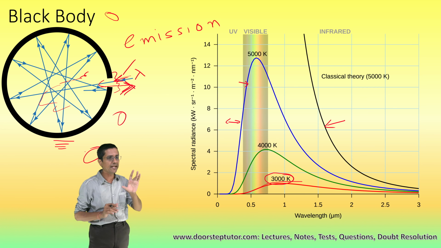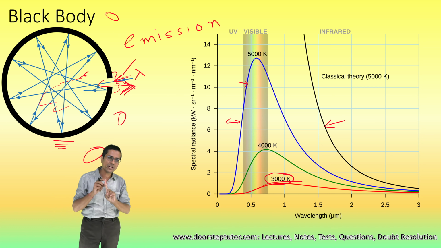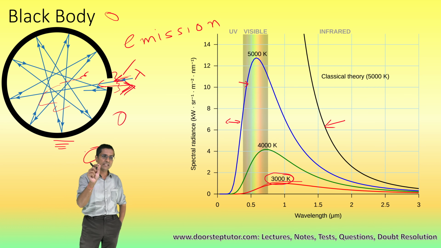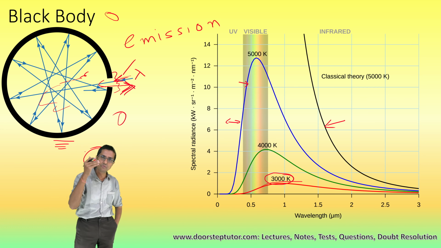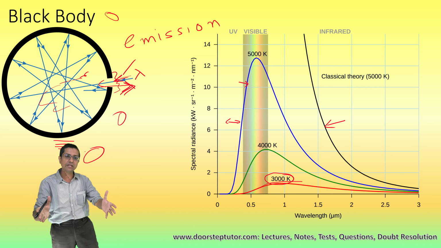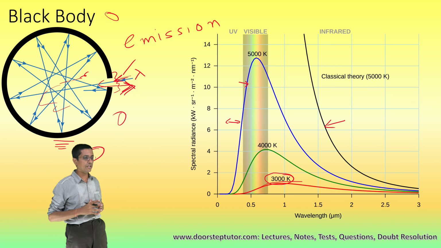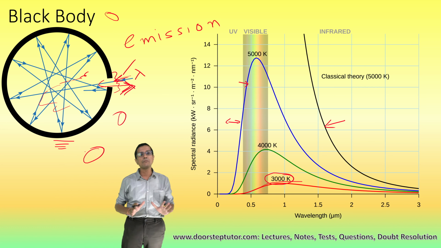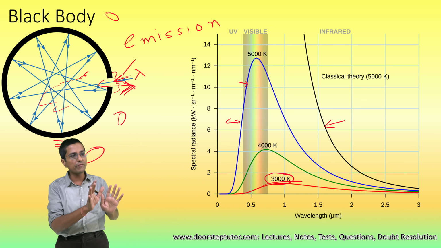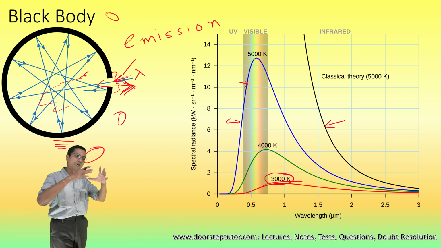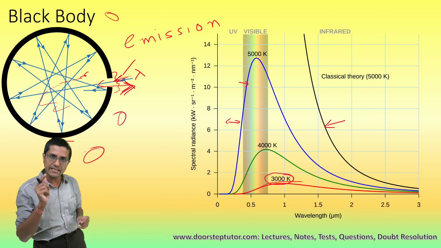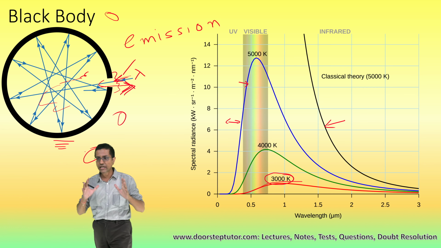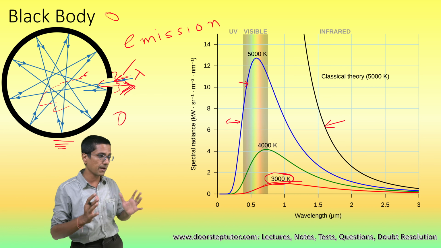So what are the three properties again? It will absorb all the radiation. Then when it has reached the point of equilibrium, it will emit radiation, and that particular emission, known as black body radiation, would have a specific frequency profile, as shown here. That particular profile depends only upon the temperature of the black body. It does not depend upon anything else, no matter where you place it, whether in space or not, or what the shape of the black body is. That is the second property. And the third important property is that it is a diffuse emitter. Those are the three important properties of the black body.